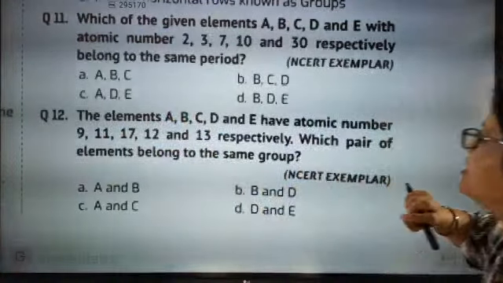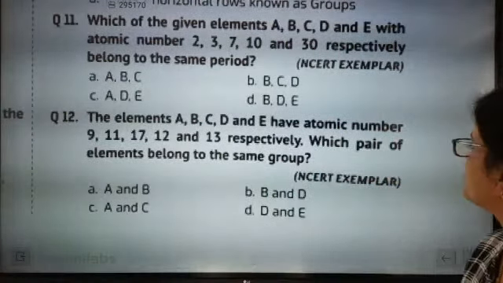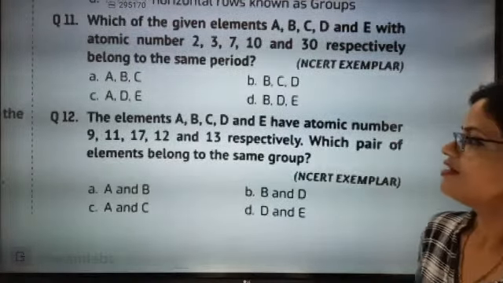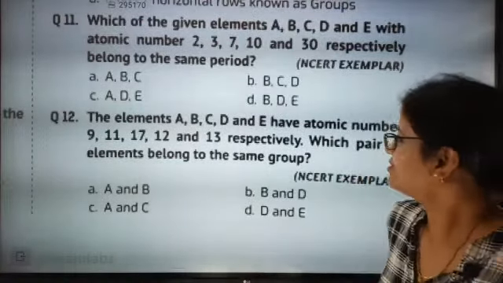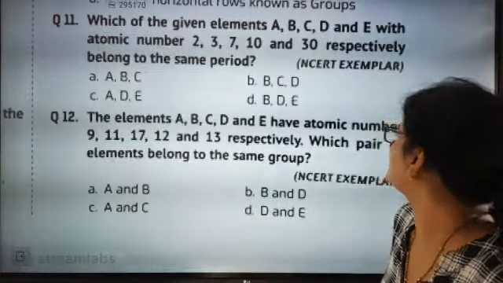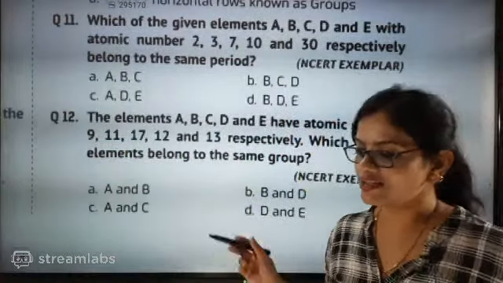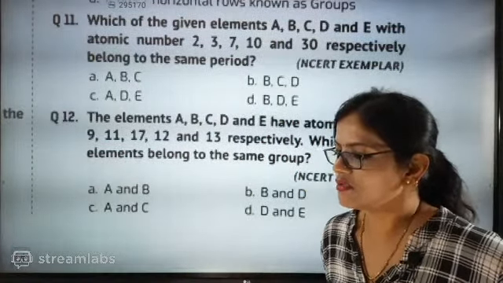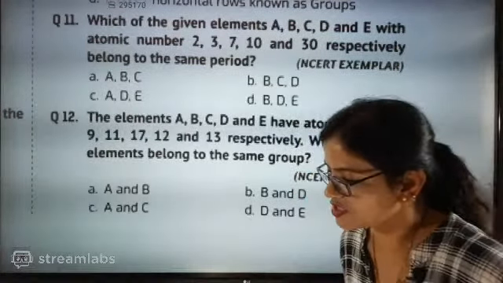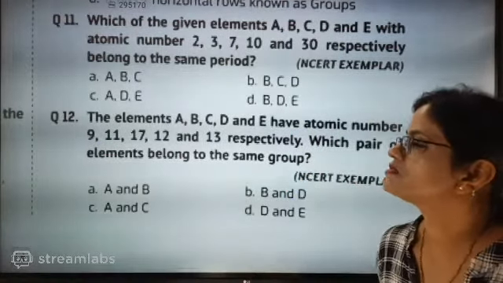The elements A, B, C, D, E have atomic numbers 9, 8, 17, 12 and 7 respectively. Which pair of elements belongs to the same group? This is exactly the easiest question. Think about it. Write the configurations like 2, 8 and tell what answer is going to come for this.